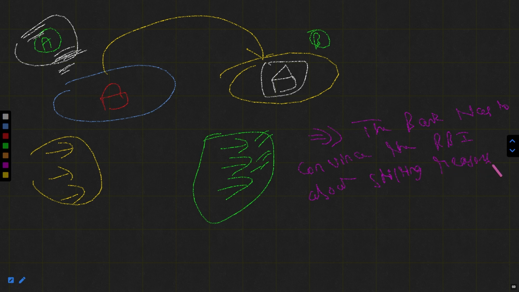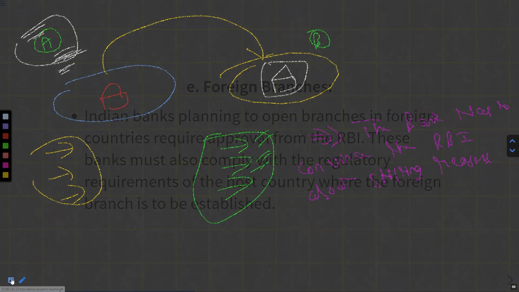All right, like why the bank had decided to shift from A to B. All these reasons, the research they have done, what are the findings of the research, what are the reasons for the shifting, all of these things are to be presented before the Reserve Bank of India, and the bank members have to convince the Reserve Bank of India so that the permission could be granted. Okay, it is a very important point.